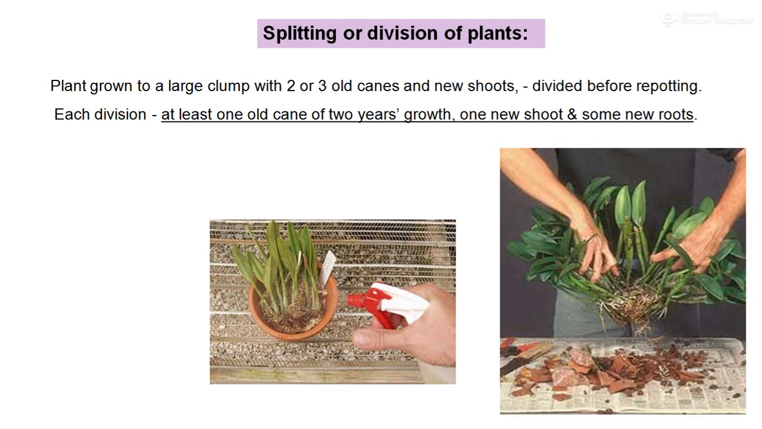Splitting or division of the plants. Plants grown to a large clump with 2 or 3 old canes and new shoots are divided before repotting. Each division should have at least one old cane of 2 years growth, one new shoot and some new roots.